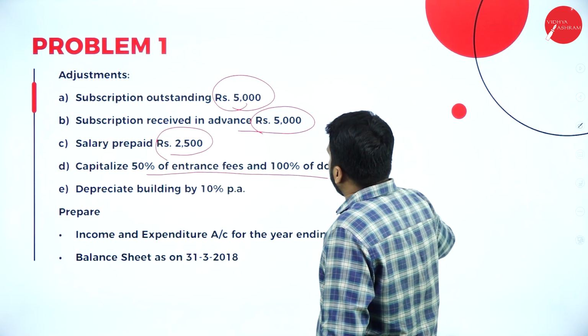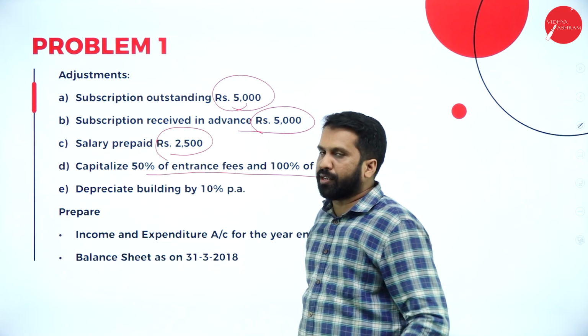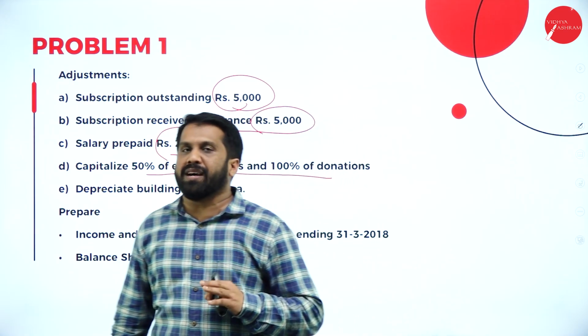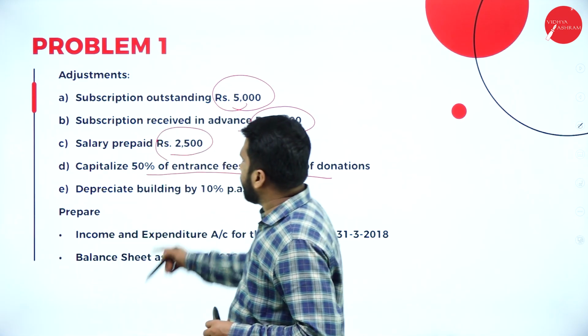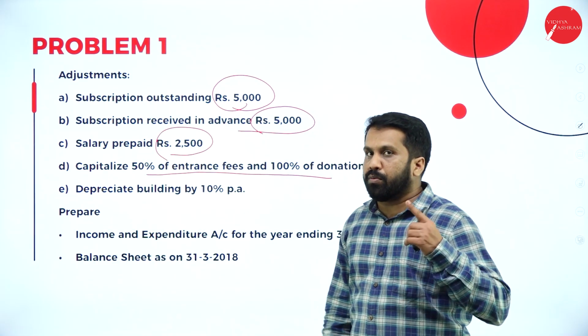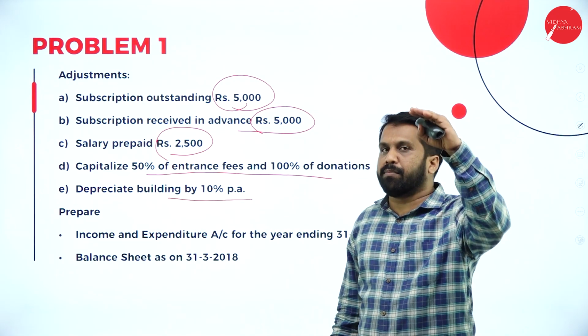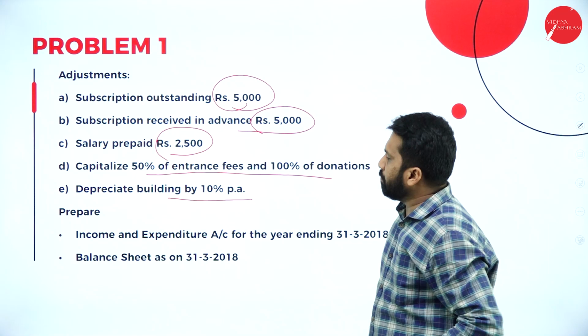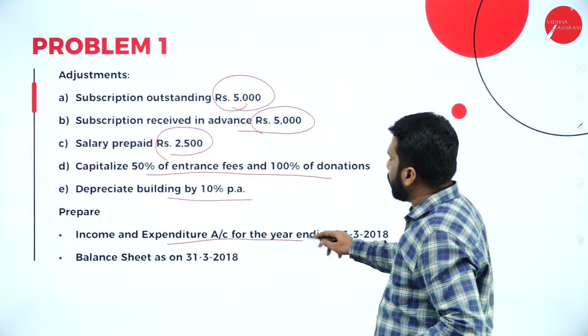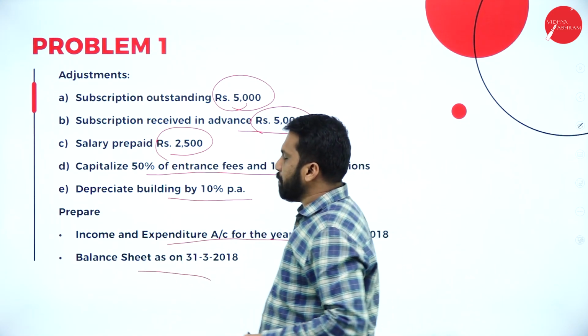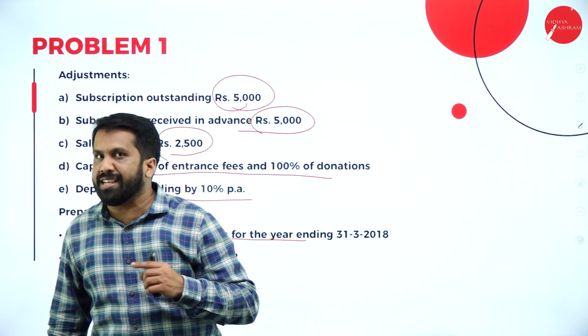Capitalize 50% of entrance fees and 100% of donation. Complete donation will go to balance sheet. Half of the capitalization will go to balance sheet. Depreciate building by 10%. The value of the building decreased by 10%. Income and expenditure account you are supposed to prepare, and you have to prepare balance sheet for the next year.